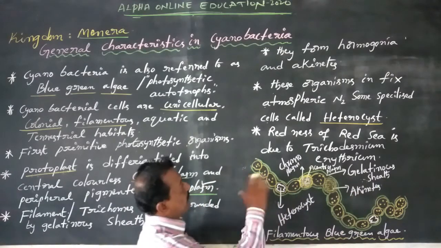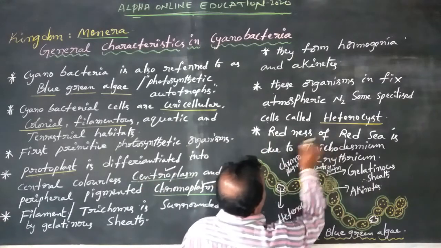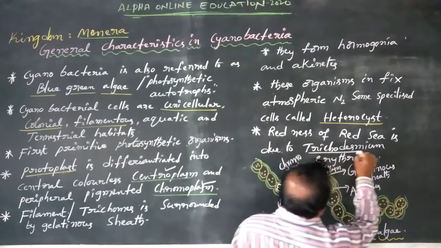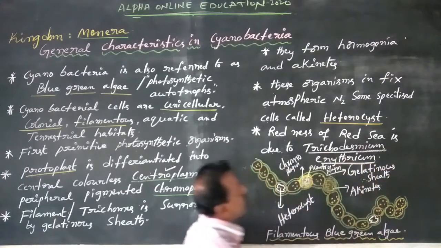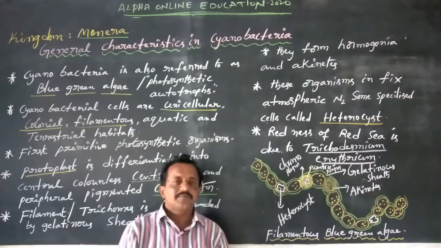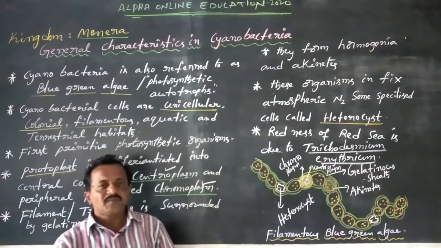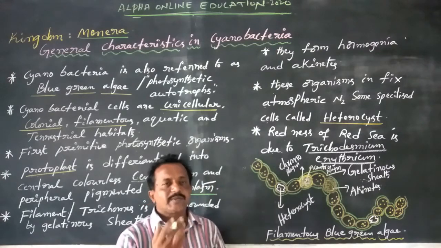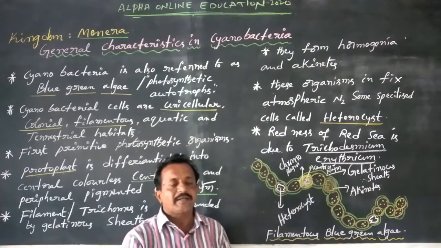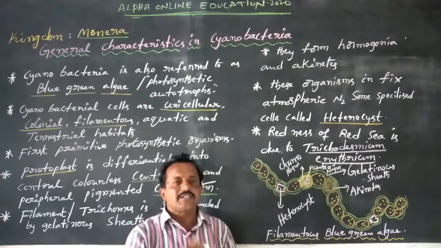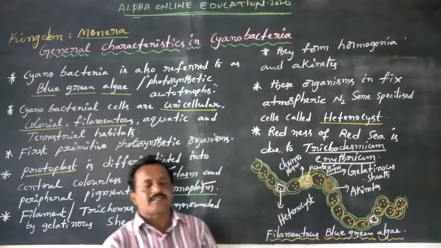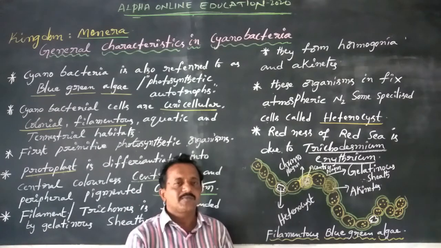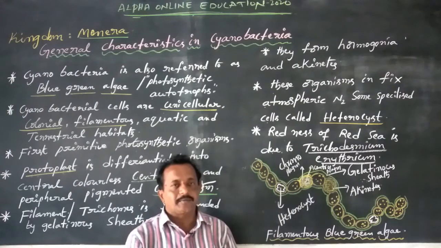Now dear students, the redness of the Red Sea is due to Trichodesmium erythraeum. Generally, cyanobacteria grow in aquatic as well as terrestrial habitats, especially aquatic. Cyanobacteria organisms generally grow in seas and oceans. Sometimes the sea water and ocean water appear red in color.